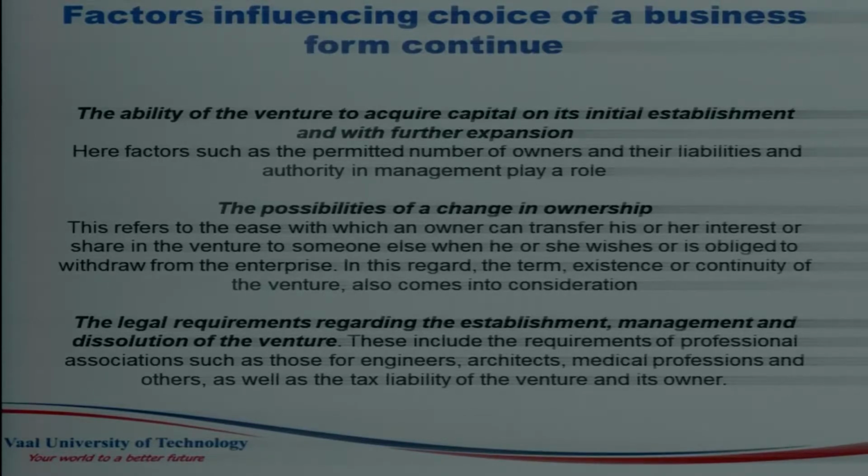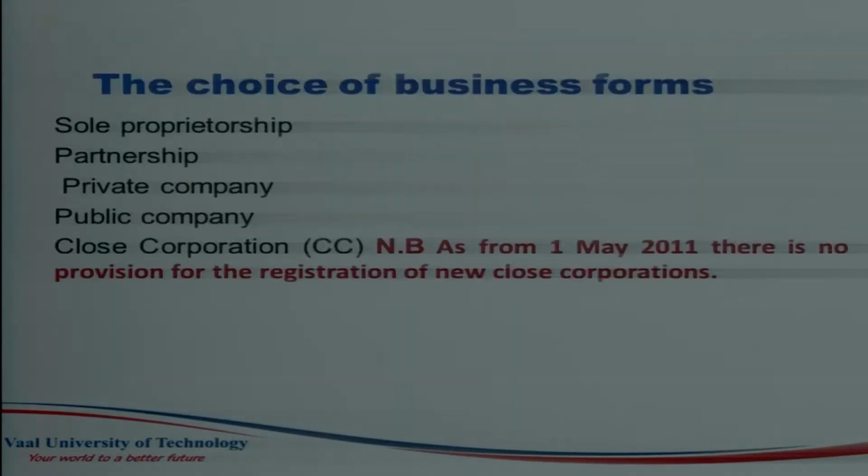Now you have generated your business ideas, we have screened your business ideas, and we have turned your business ideas into business opportunities, and you have made up your mind that you want to start a business. Then you need to choose the form of ownership. The factors that I've already explained assist you when choosing the form of ownership. This is a repetition of the forms of ownership that I have already mentioned: sole proprietorship, partnership, private company, public company, and close corporation.